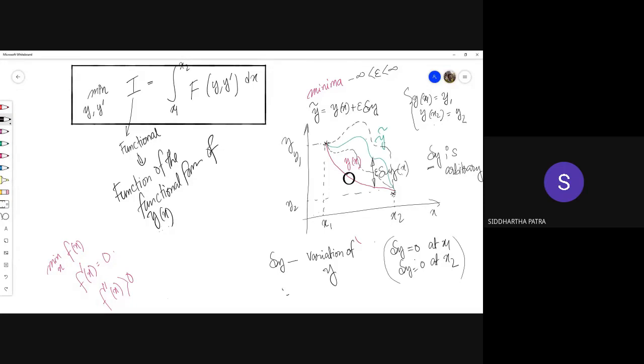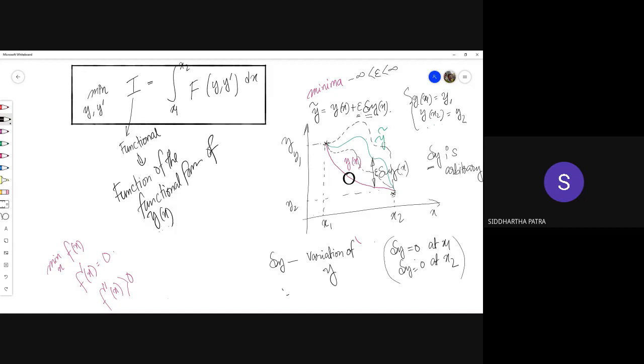By changing delta y, I can have all possible functions which have the value y1 at x1 and y2 at x2. So by changing two arbitrary quantities, one is simply a number which is independent of x, and the other is dependent on x, by changing this function and this scaling factor, I can take any possible function that goes past these two points.